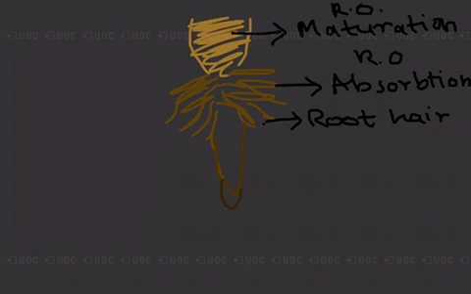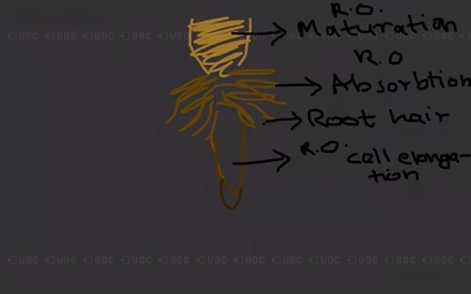The region of cell elongation, and the region of cell division, and finally the root cap.